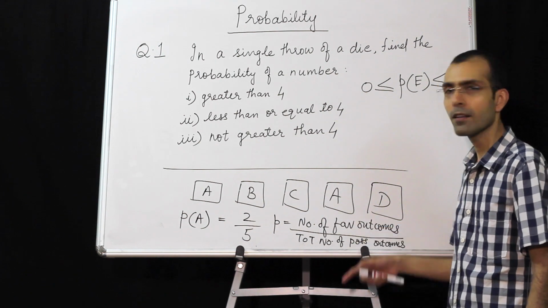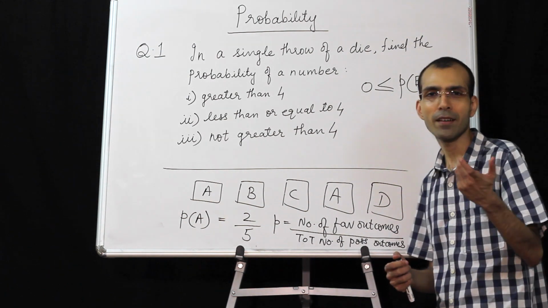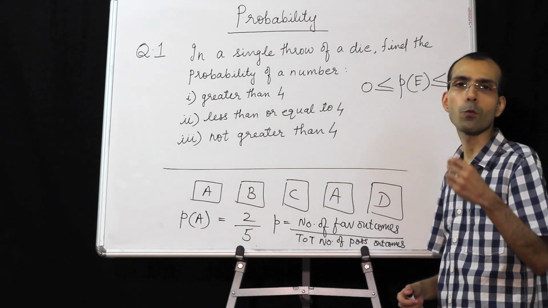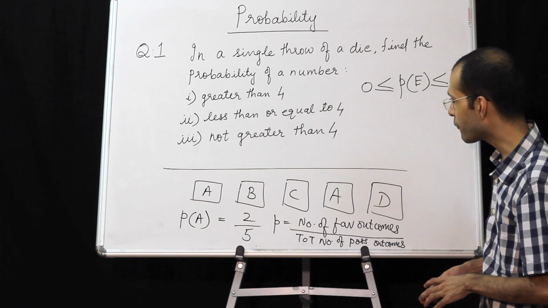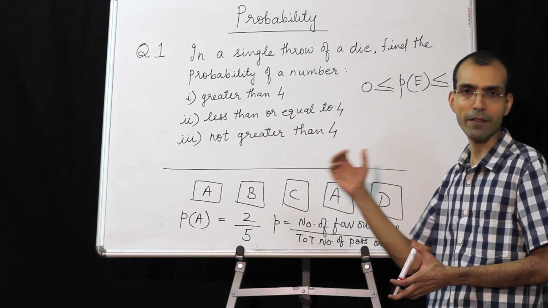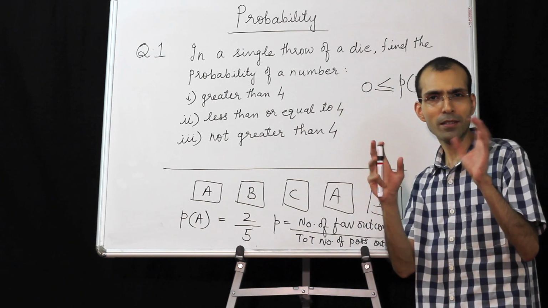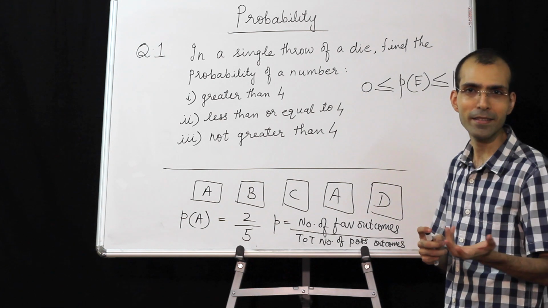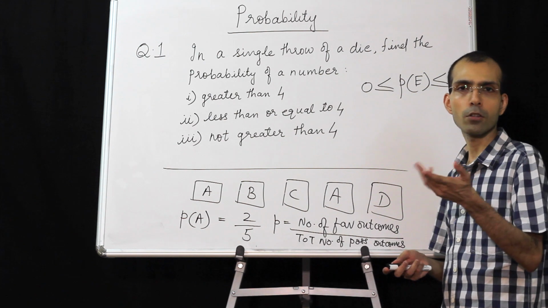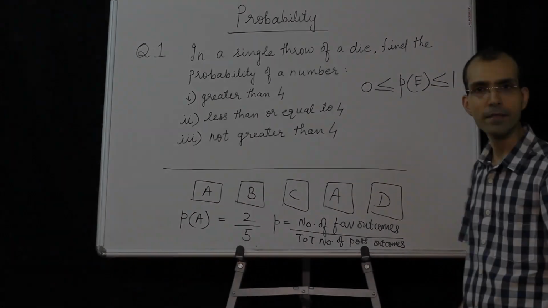The formula needs to be written only once, because normally a probability sum may have 3 subparts or 2 subparts. So the formula is to be written for any one subpart. And favorable outcomes always have to be shown for every step. We will understand as we do the sums. So are you clear on the rough idea of what probability is? This question normally comes in section A, one question on probability for 3 to 4 marks. So now let us see the sum.